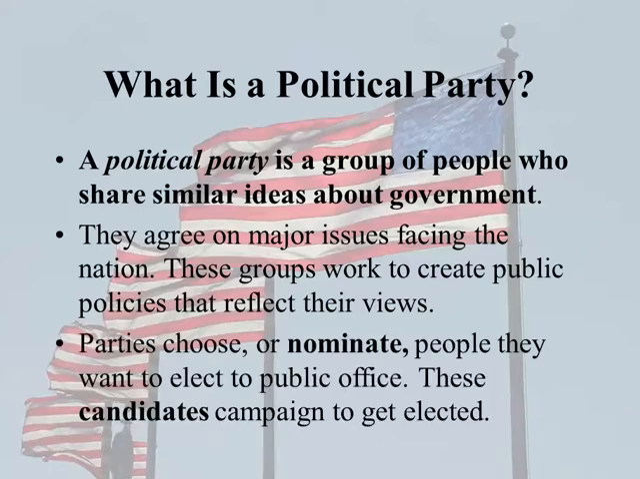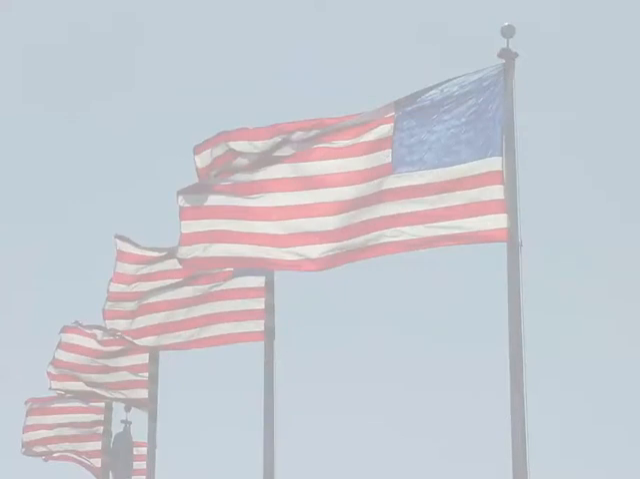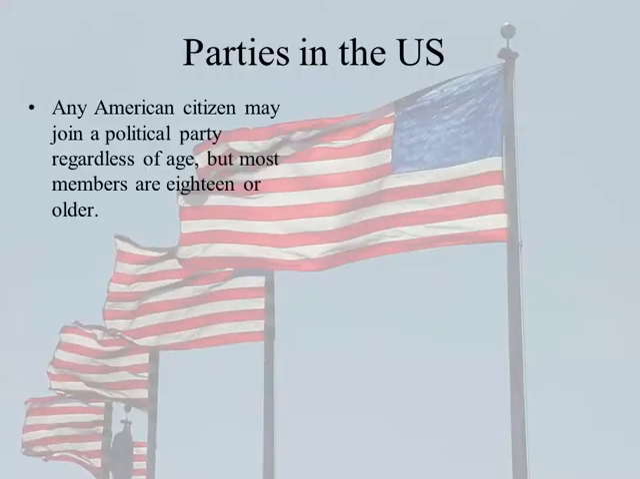And usually the parties will choose or nominate, which is probably a word you'll hear in presidential election years, the people they want to elect to public office. And then these candidates will campaign to try to be elected. So let's talk about what the parties are in the U.S. We mentioned on the title slide Democrats and Republicans, but any American citizen may join a political party regardless of age, but most members are 18 or older to register.